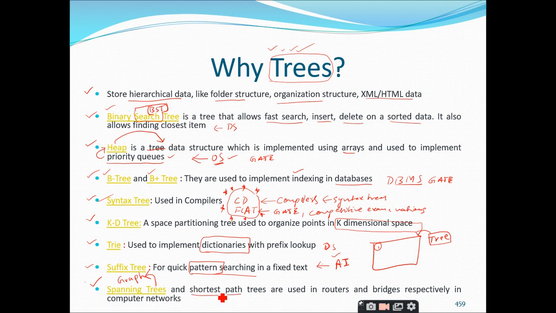Very important. So these spanning trees are used to find the shortest path between different nodes. Why do we require this shortest path? In order to identify the shortest path between two different vertices or two different nodes. If you consider a computer network, it is nothing but a combination of different computers, right?